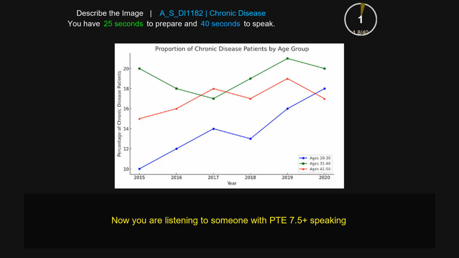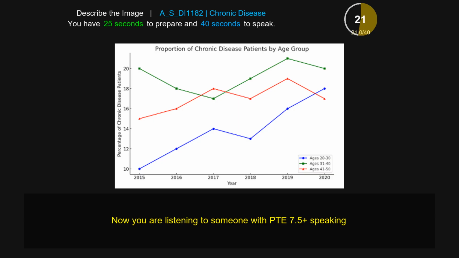The line chart provides information about the proportion of chronic disease patients by age group. The x-axis represents the different years, including 2015, 2016, and 2020, whereas the y-axis represents the percentage of chronic disease patients. There are three different lines for different age groups.